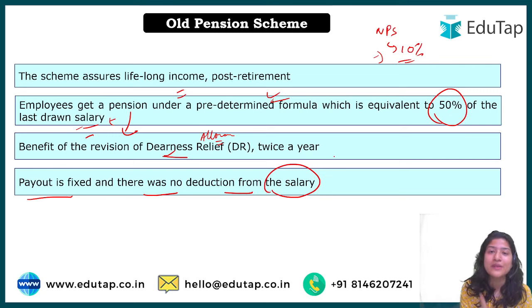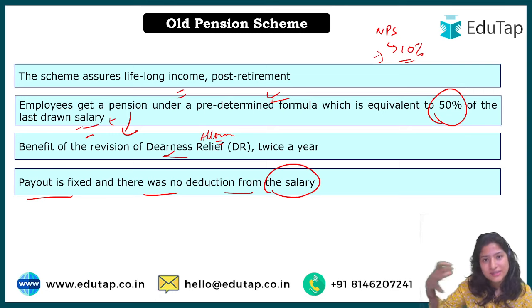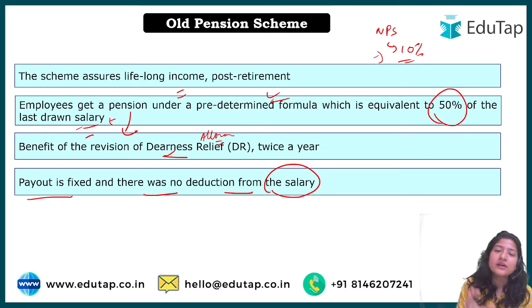In NPS, the employer does an equal contribution, but in the old pension system, the employee did not have to contribute even a single penny. Whatever pension they got was completely paid by the central government or the state government. When we were studying NPS, we understood that the central government initially came up with this scheme for central government employees in 2004, and it was later expanded to state governments, who were given liberty to decide a particular date from which they wanted to implement NPS.